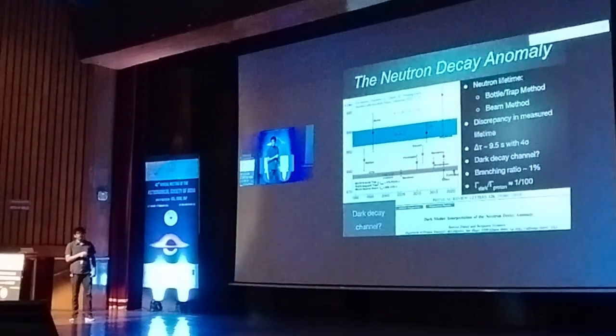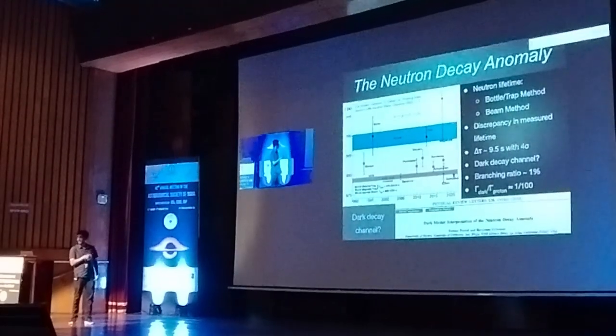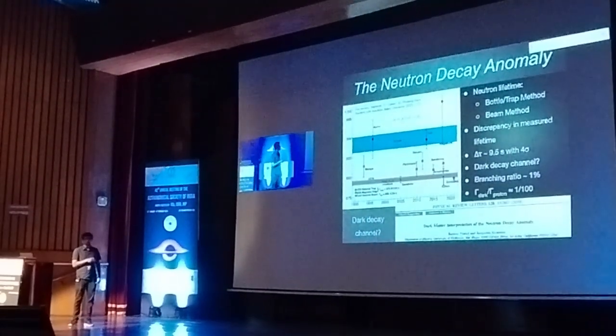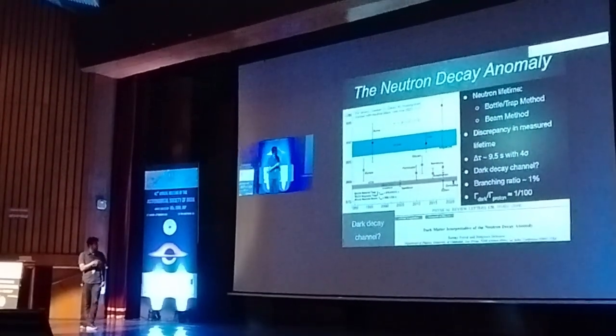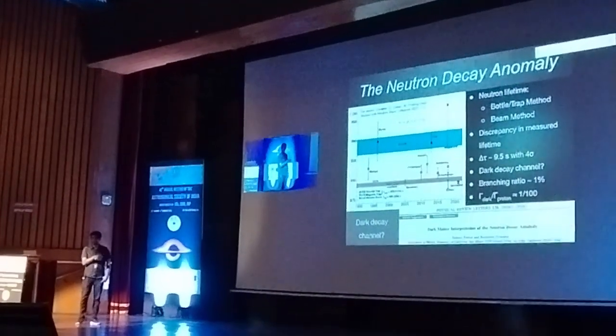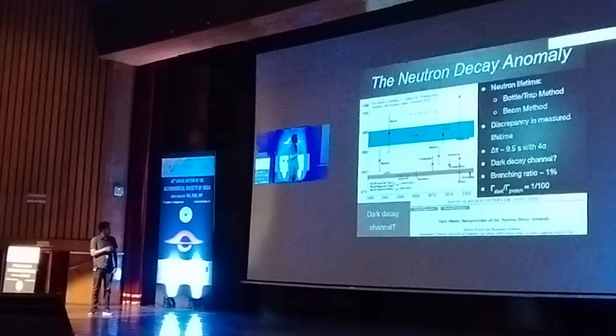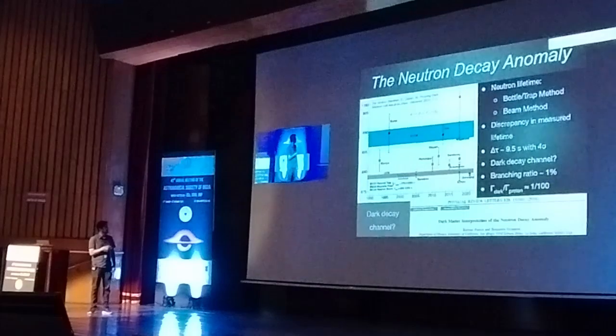So the first thing I would like to mention is the neutron decay anomaly. We know the neutron is not the lightest baryon we have, so it decays to a proton plus an electron and an antineutrino. To measure the time scale of this decay, there are two methods.